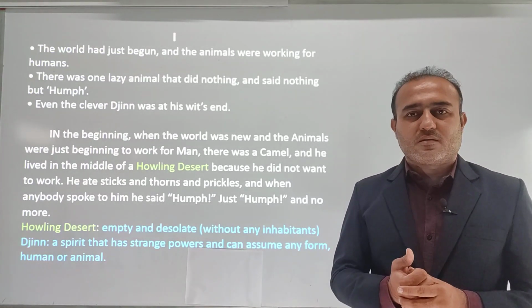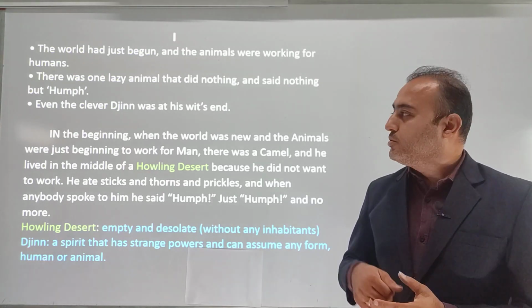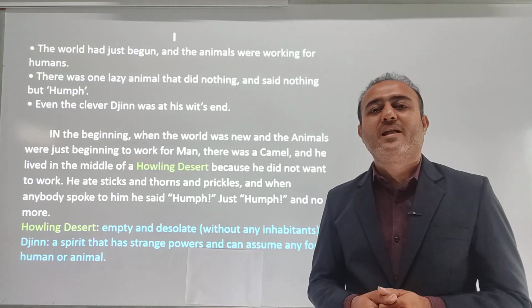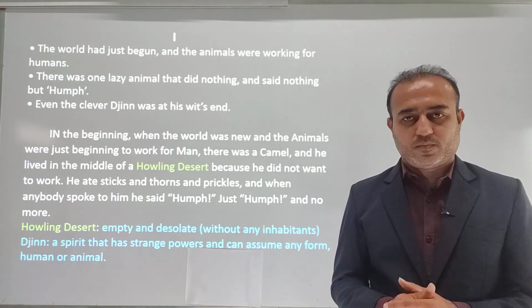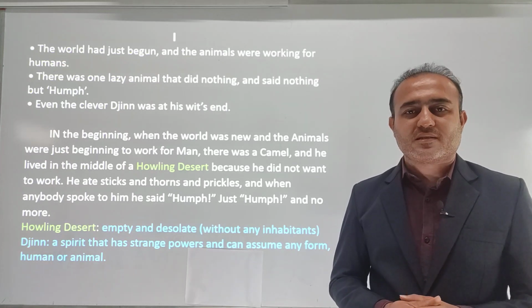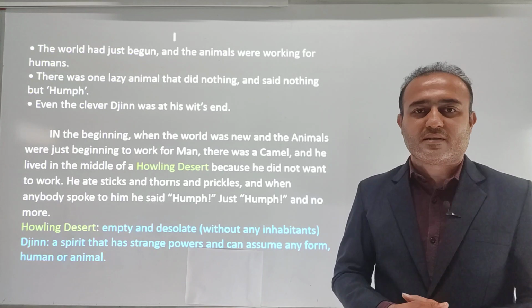So what happens is that among these animals there was an animal named Camel who used to live in the middle of the desert because it did not want to work. The camel was so lazy that it did not want to work, therefore he used to live in the middle of the desert.